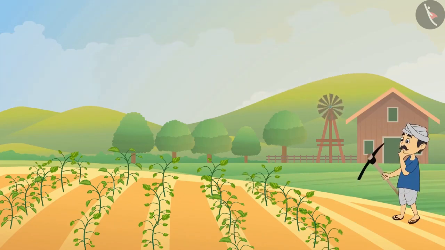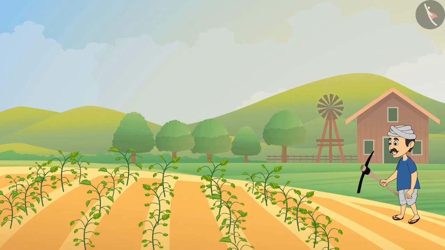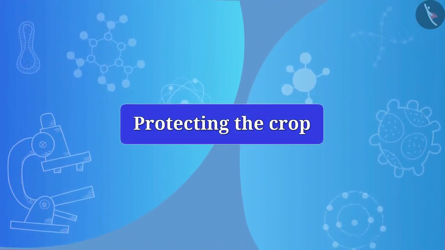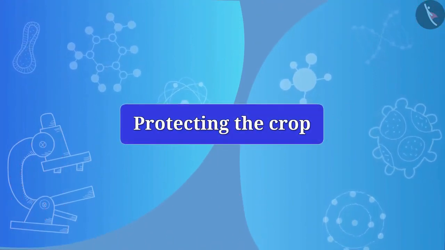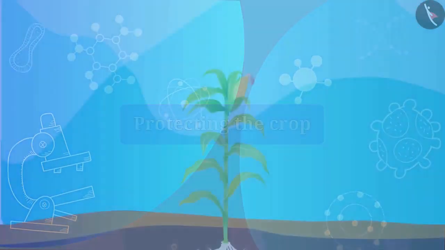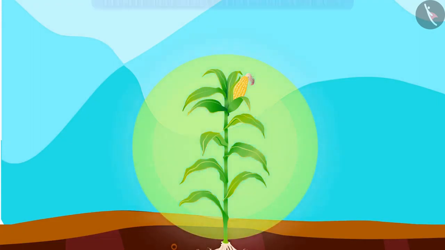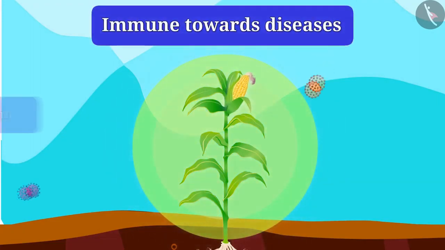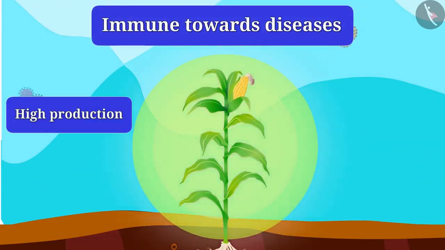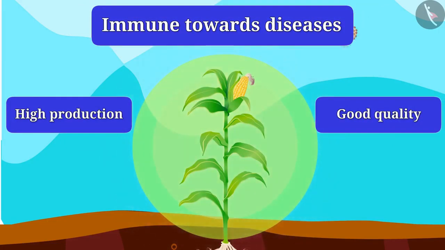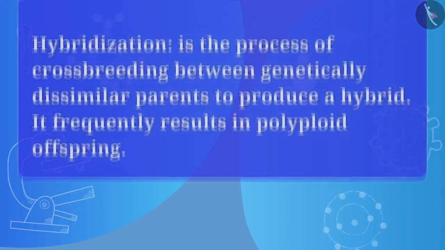Is there any other way by which we can improve the crops? Yes, friends. Crop improvement can also be done by protecting the crop. So, let's understand all these topics in detail. Friends, do you know what is the identity of a good crop? The crop should be immune towards diseases, have high production, and be of good quality. And one way to include all these desired features is hybridization.